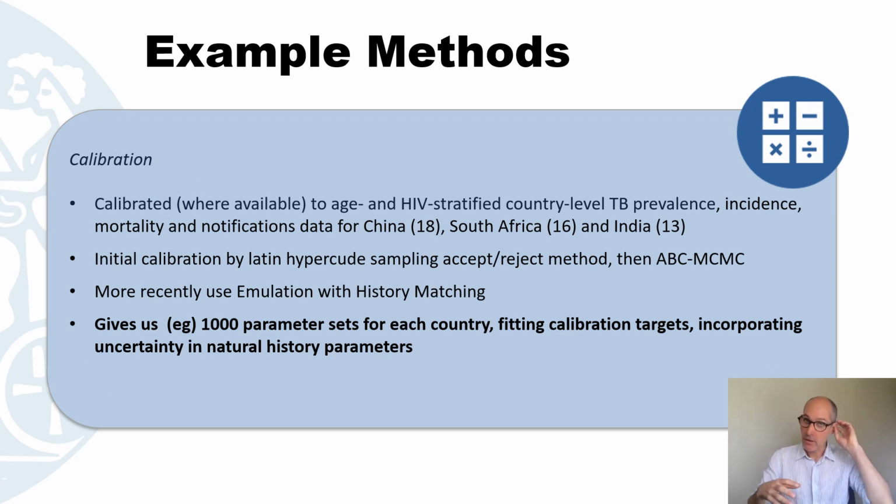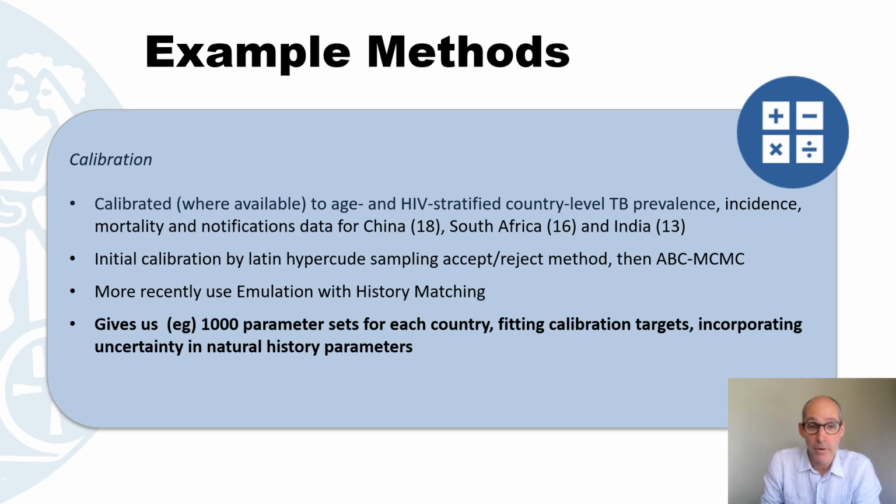We then take that model of the health system and the epidemiology, and we calibrate to some key aspects of the population. It will probably be TB burden by age, potentially over time, and it varies a lot on the availability of the data. Some countries have richer data sets than others. We try and do that as statistically robustly as possible, using something random like Latin hypercube sampling with a set reject on those targets. And then we might pull in a couple of those targets, if we're running out of time near a deadline, using ABC, approximate Bayesian computation, or MCMC.